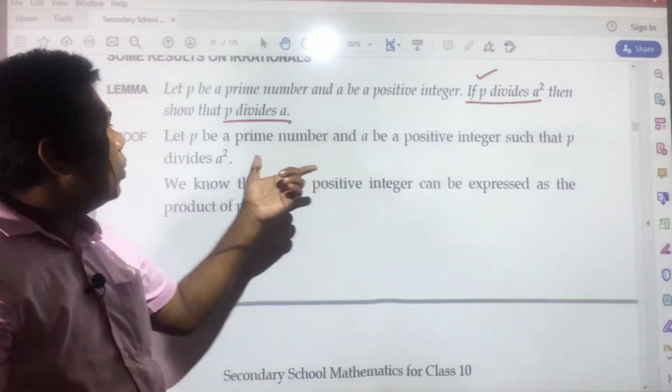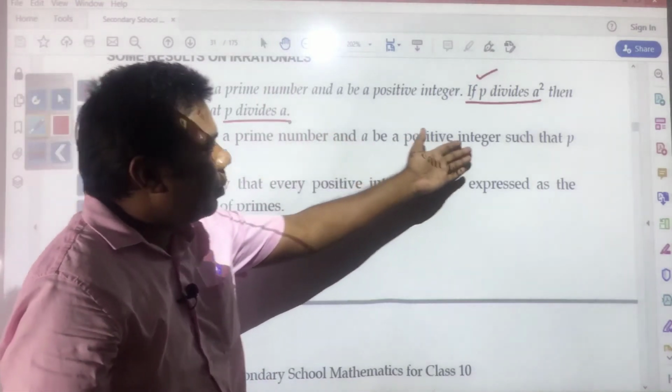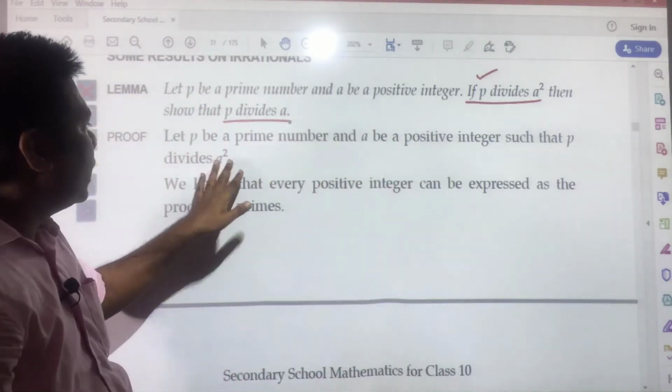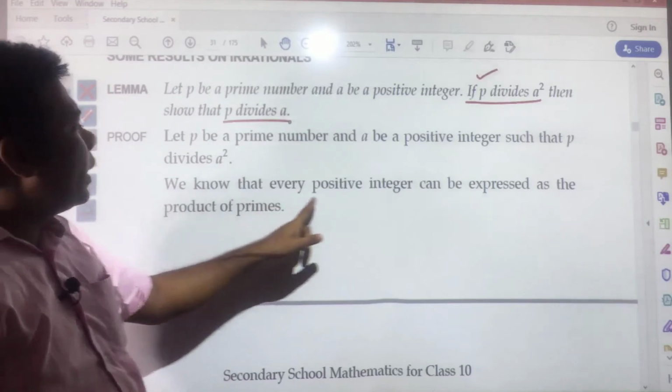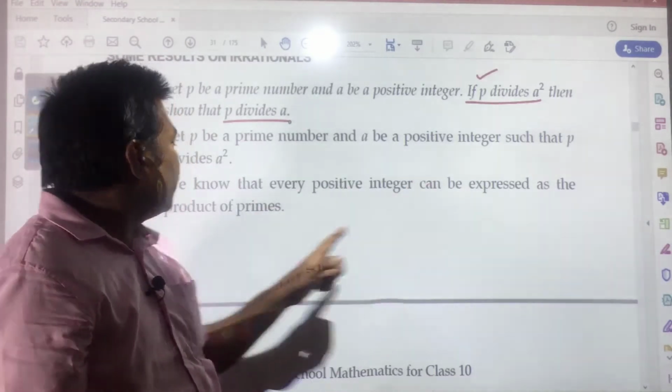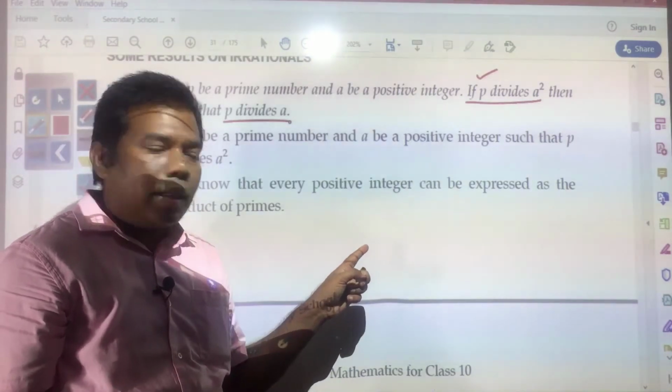So, what we will do: let P be a prime number as it has been given and A be a positive integer such that P divides A square, that has already been given. Now, we know that every positive integer can be expressed as the product of primes, from the fundamental theorem of arithmetic.